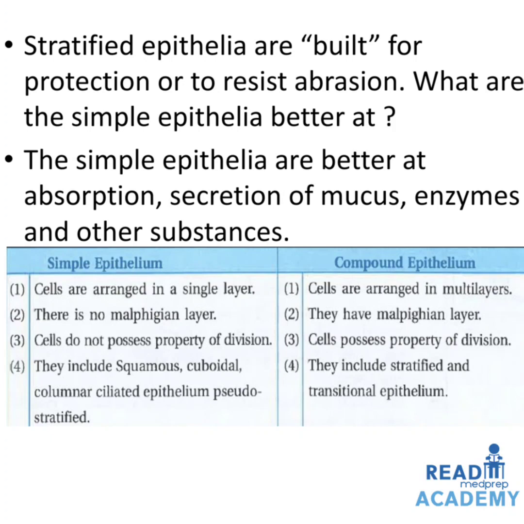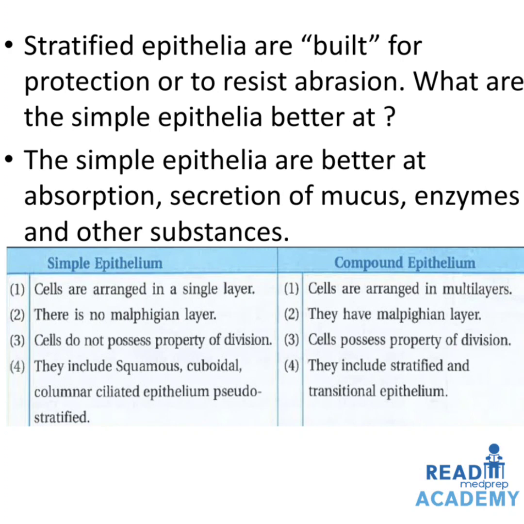What are the differences between simple epithelium and the compound epithelium? In simple epithelium, cells are arranged in a single layer, whereas in compound epithelium, cells are arranged in multiple layers. In simple epithelium, there is no Malpighian layer. In compound epithelium, they have a Malpighian layer. In simple epithelium, cells do not possess the property of division, whereas in compound epithelium, cells possess the property of division.